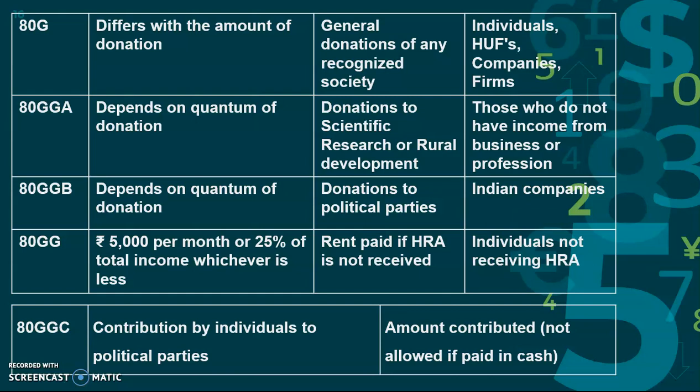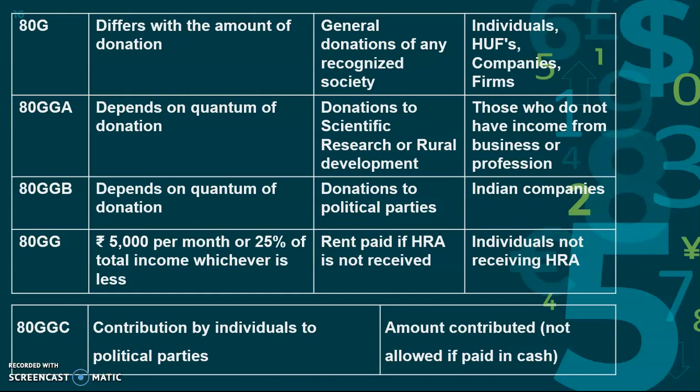Whether I am an individual, a joint family member, a company or a firm, the donation I have paid to a charity, or to a political party, or to any fund, for example the Prime Minister Relief Fund, is covered. The donation differs according to the society, so the donation amount and the deducted amount also differ. So it is purely for the donation concept.